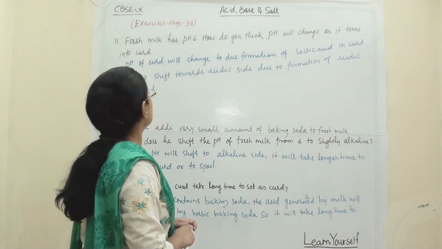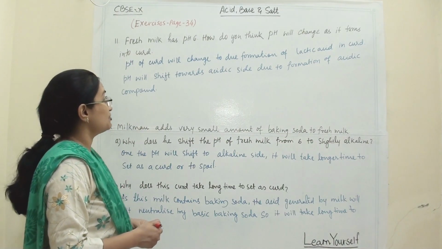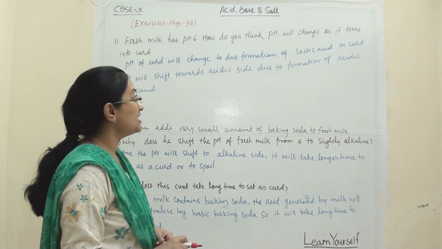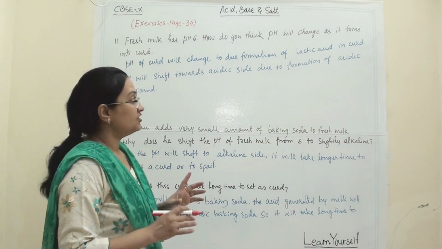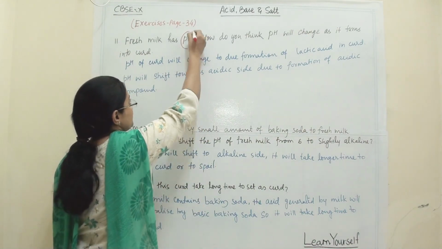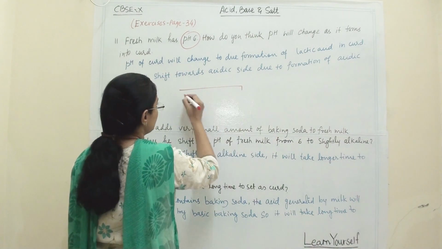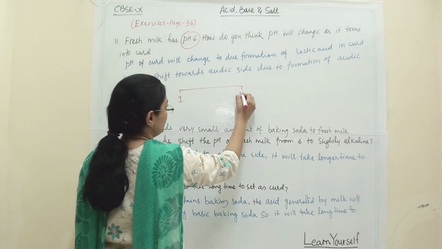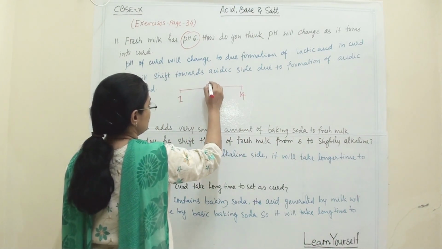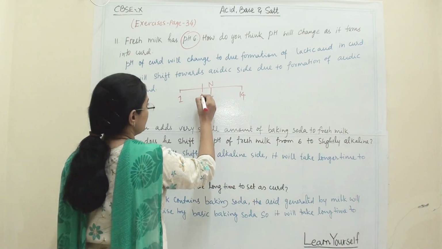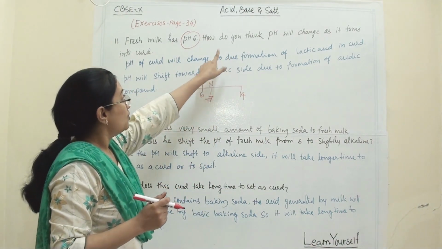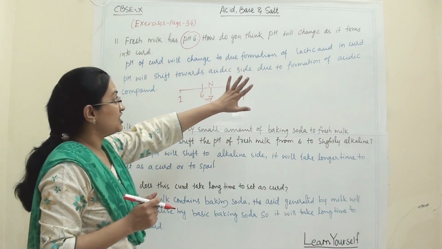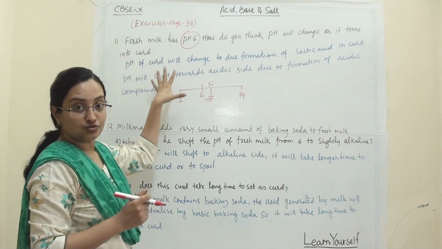11th question is, fresh milk has a pH of 6. How do you think the pH will change as it turns into curd? The fresh milk has a pH of 6. Now we know that our pH range is from 1 to 14. 7 is the neutral pH and our milk's pH is 6. So how do you think the pH will change as it turns into curd?